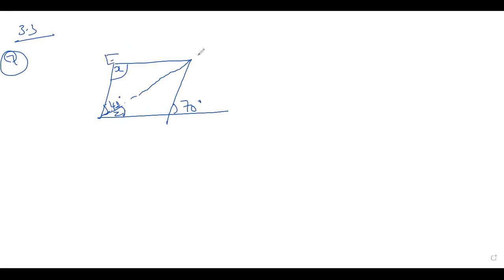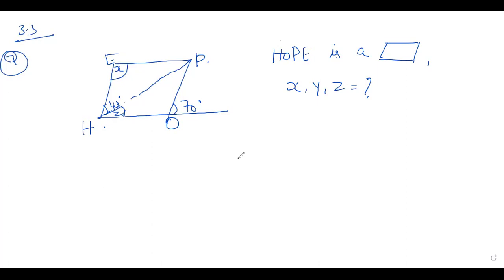H, O, P, E. See, what is the question here? HOPE is a parallelogram. Okay, find x, y, z is equal to question mark. Here we have 40 degree, right? Then which will be 40 degree?